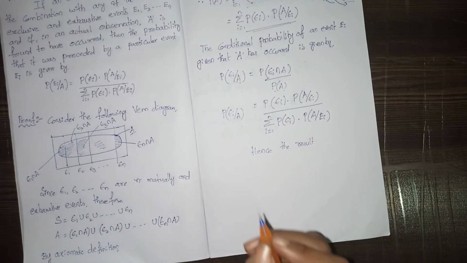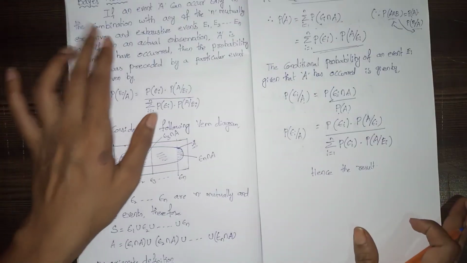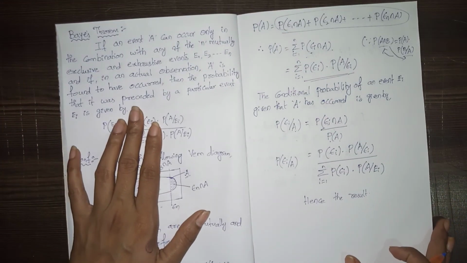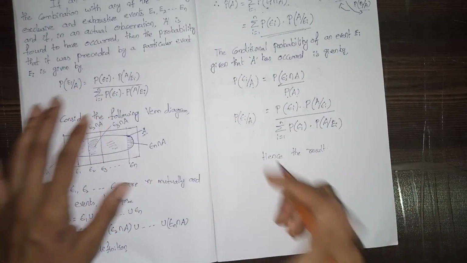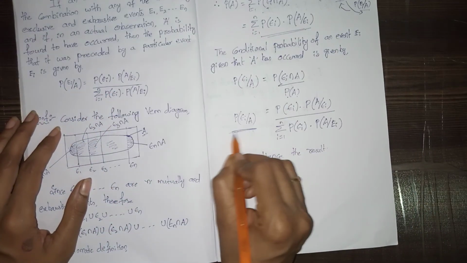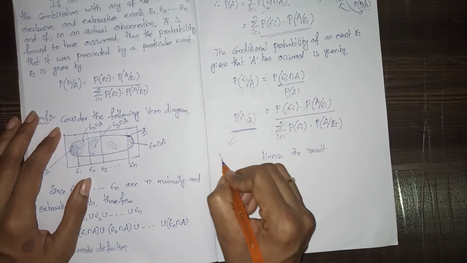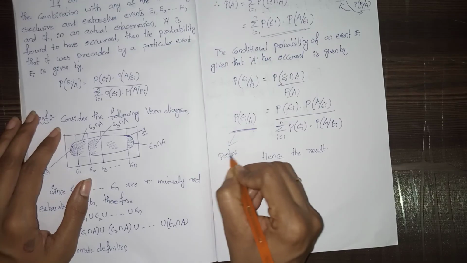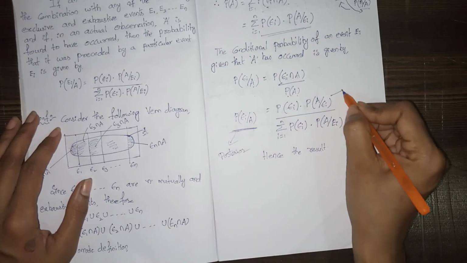Sometimes Bayes events are also called posterior events, and these events are called prior.